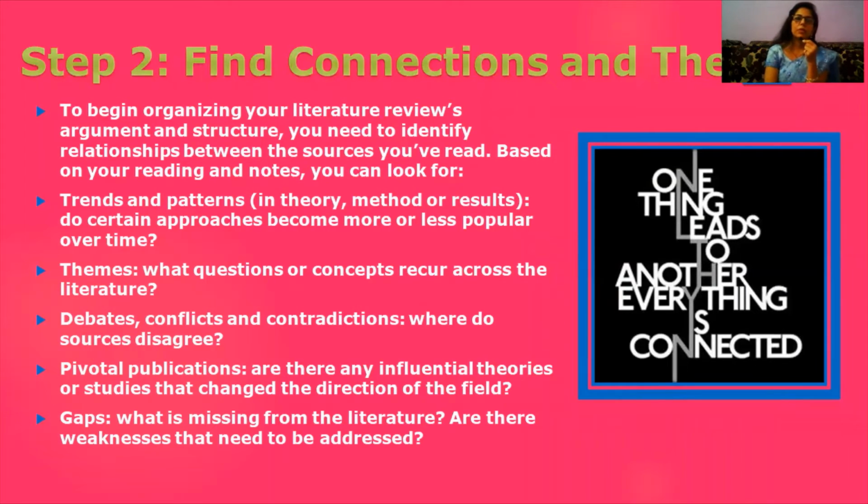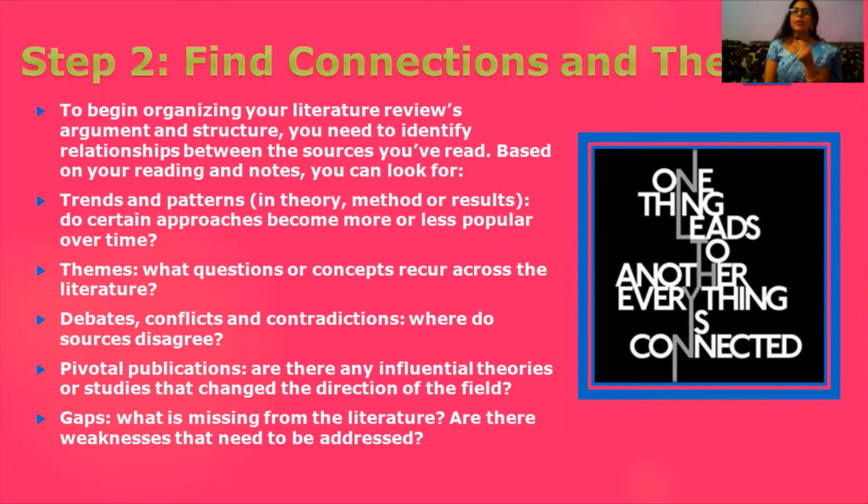Now step 2 says to find connections and themes. How can you do that? One thing always leads to another, because we know that everything is connected. To begin organizing your literature review's argument and structure, you need to identify relationships between the sources you have already read.